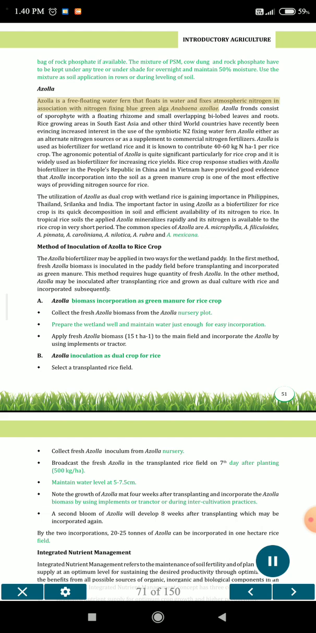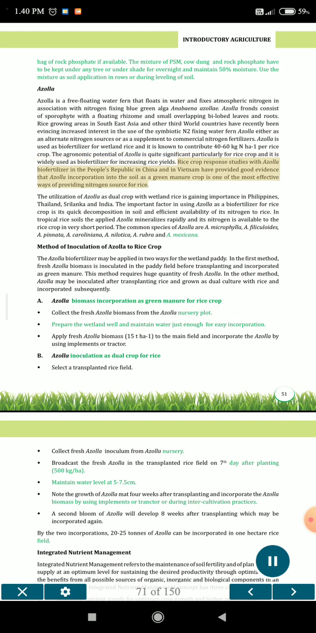Azolla. Azolla is a free-floating water fern that floats in water and fixes atmospheric nitrogen in association with the nitrogen-fixing blue-green alga Anabaena azollae. Azolla fronds consist of a sporophyte with a floating rhizome, small overlapping bilobed leaves and roots. Rice growing areas in Southeast Asia and other third world countries have recently shown increased interest in the use of the symbiotic N2 fixing water fern Azolla, either as an alternate nitrogen source or as a supplement to commercial nitrogen fertilizer. Azolla is used as biofertilizer for wetland rice and is known to contribute 40 to 60 kg N per hectare per rice crop. The agronomic potential of Azolla is quite significant, particularly for rice crop, and it is widely used as biofertilizer for increasing rice yields.